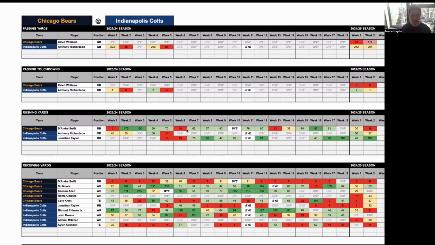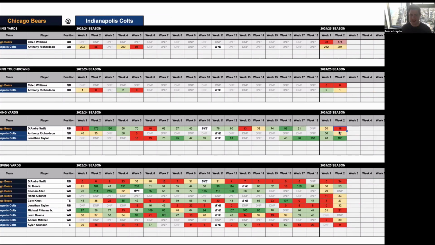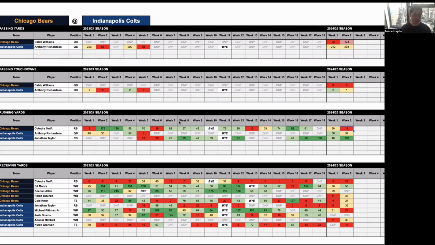You'll notice D'Andre Swift had 30 yards in week 1, 18 yards in week 2. I think you can definitely build on that. He had 10 and 14 attempts. You see last season the majority of games were 50 to 60 plus rushing yard games. And I think he is set for a big week. Also, Jonathan Taylor for the Colts had 103 yards last week, 48 the week prior. Since a couple of slow games to kick off last season, he has been very consistent, hitting 40 plus in every single game since then. I think he'll have 50 plus in this matchup. So there'll be plenty of yards made on the ground between these two sides.